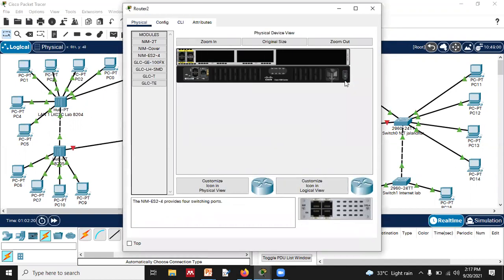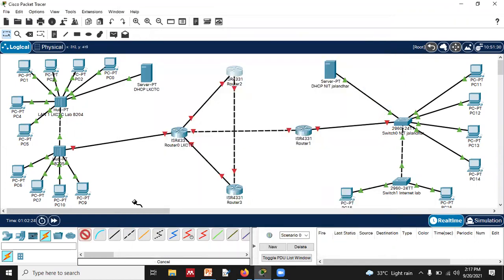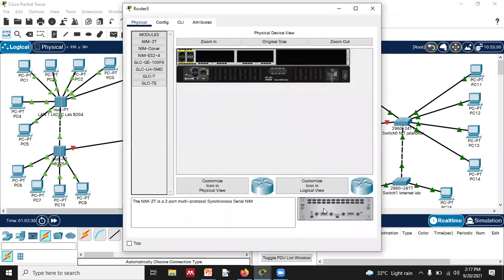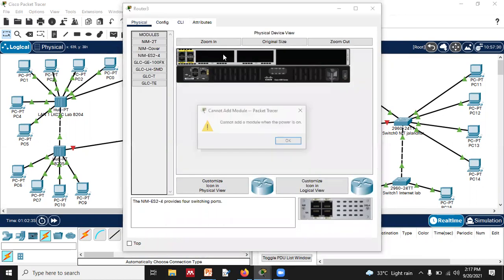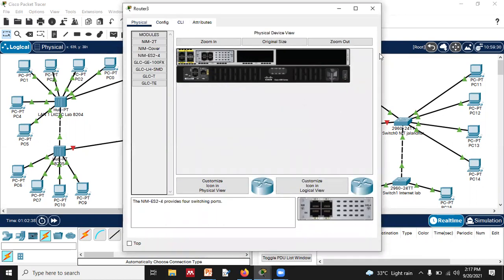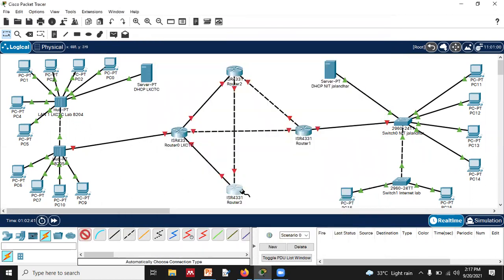We have to turn it off, right? Then we will try to connect, right? Similarly, for this also, we have this. We have to turn it off, and then we try to connect it like this way, right? There is some issue with this one because this is connected with the straight cable.